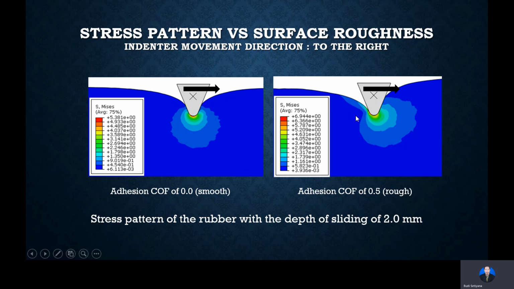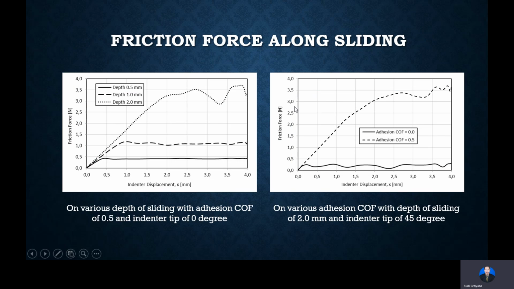As shown, for the smooth surface, the contour of the rubber deformation is almost symmetric, but it is different for the rough surface. And for the rough surface, the stress is higher than for the smooth surface. It shows the region of the von Mises stress.